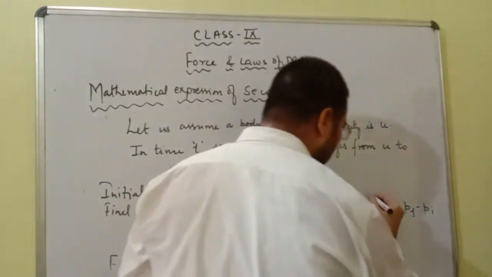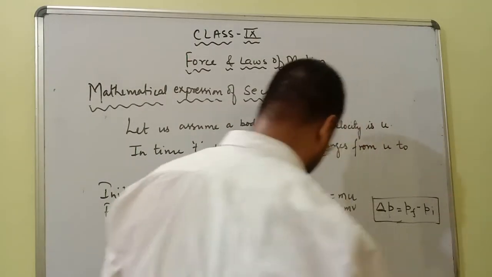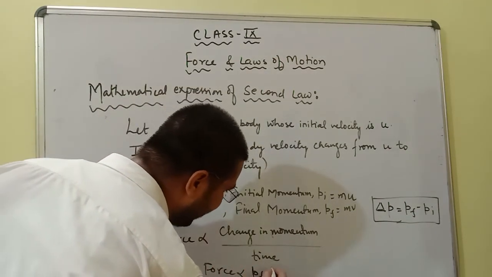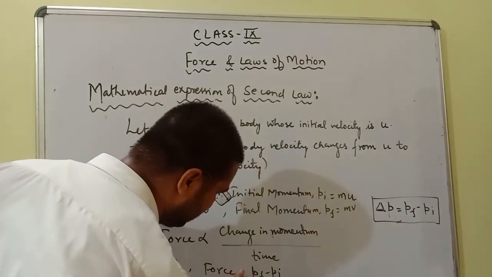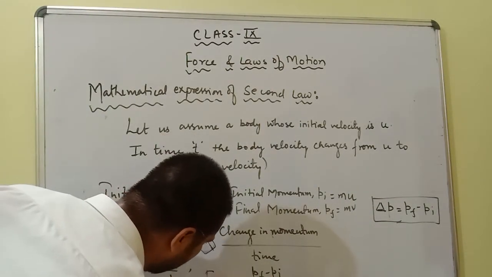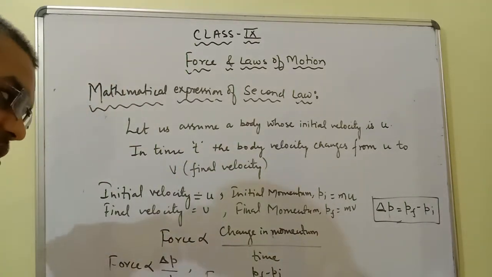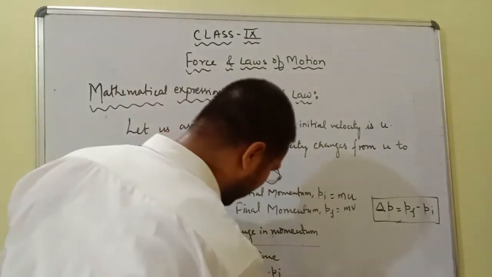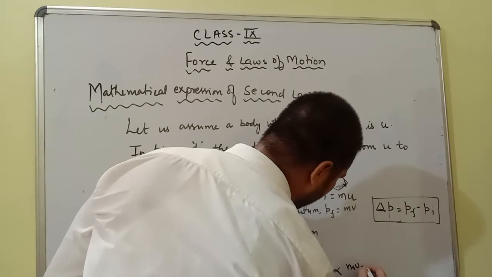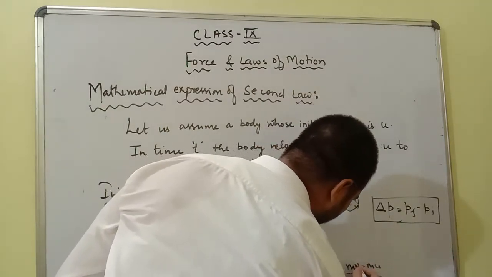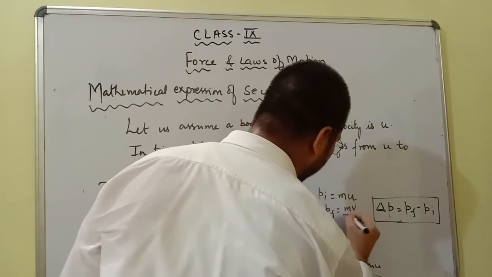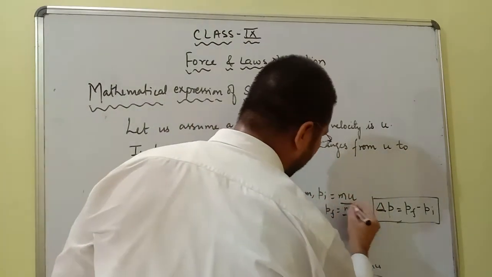Because what is change in momentum? Change in momentum is delta P. So we can write that force is directly proportional to Pf minus Pi upon t, or we can say that force is directly proportional to Mv minus Mu upon t, because Pf is the final momentum Mv, and Pi is the initial momentum Mu.